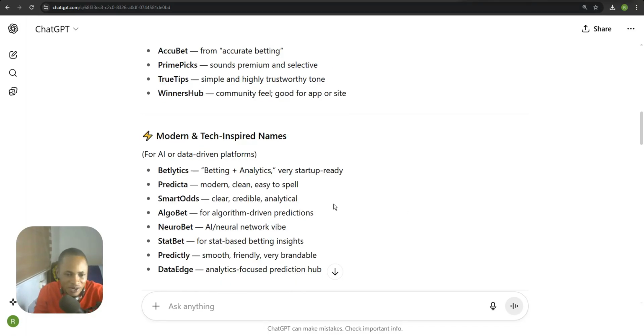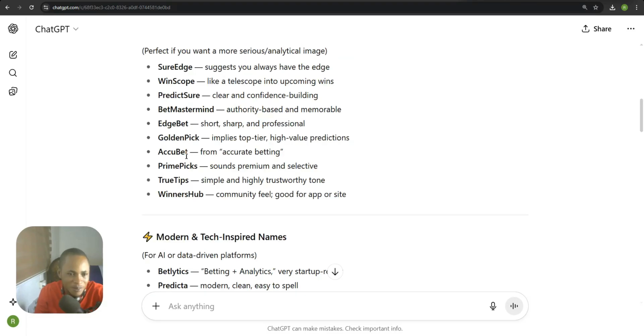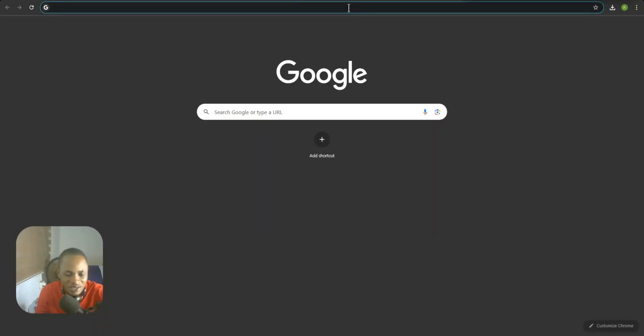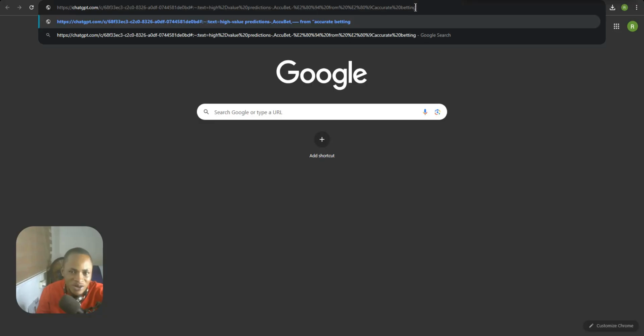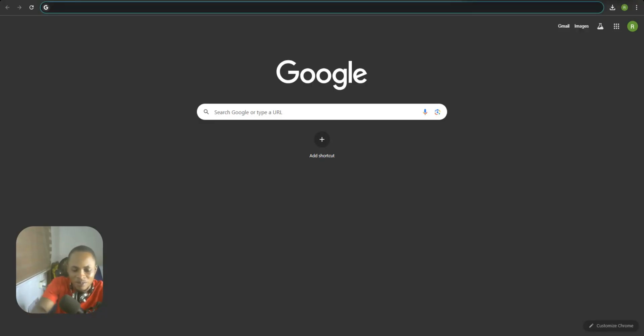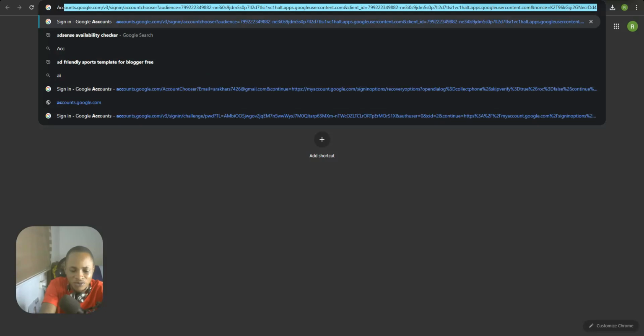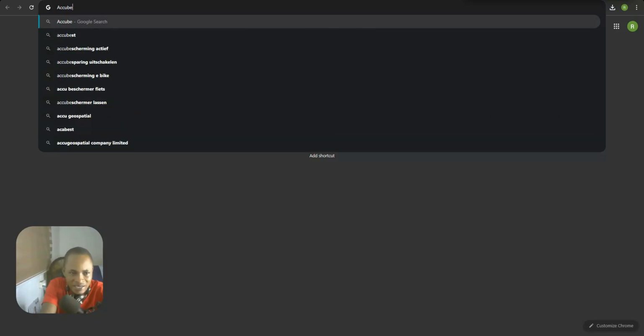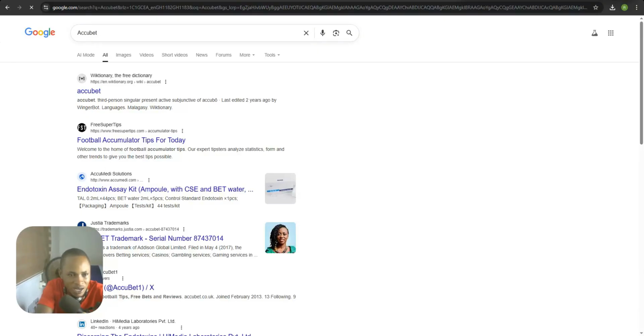Okay, so I'm going to go with this over here where it says Akubet. It sounds very nice to me, right? You can suggest another name in the description box. So let's search for Akubet right over here, because it might be somebody's prediction site name. If that's the case, I'm going to change it. So let's check for that, and you can see Akubet.